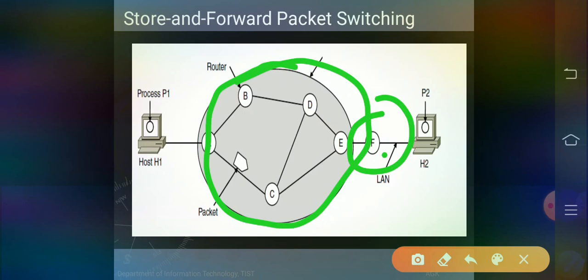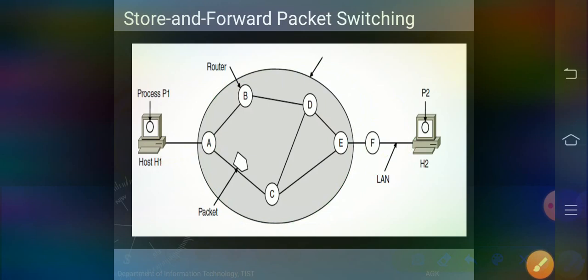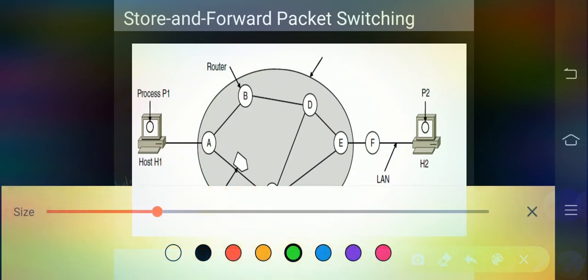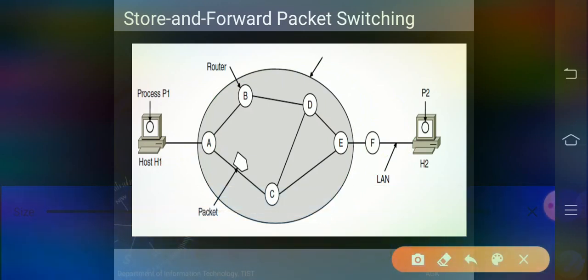First of all, we'll go for what is store and forward packet switching. A host with a packet to send transmits it to its nearest router. Here the host sends a packet to the nearest router, which is A. The nearest router is A, and the packet is transmitted. So the packet is transmitted from A via C.